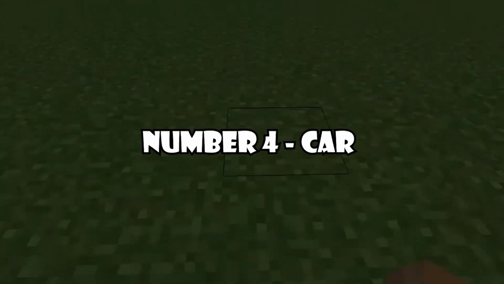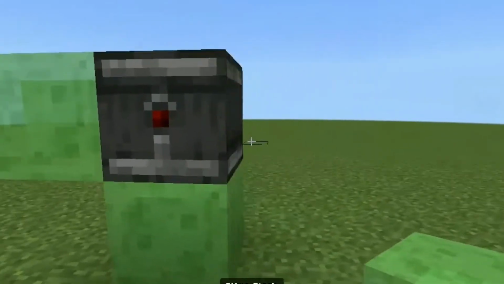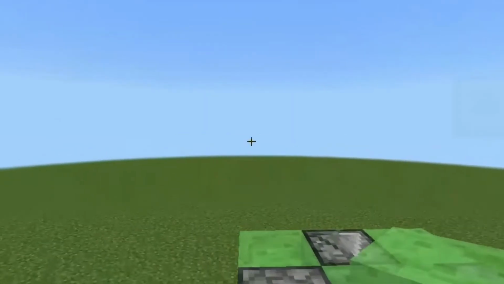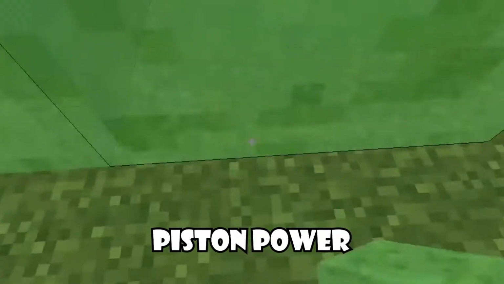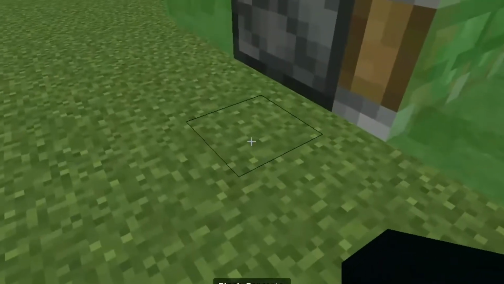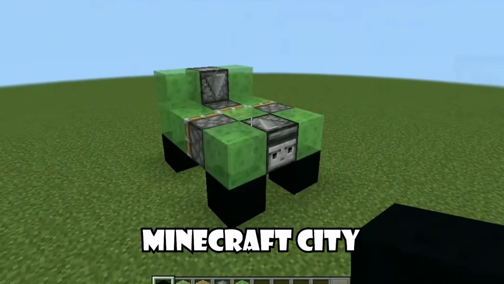Number 4, car. Are you ready to build your dream ride in blocky style? Don't think that this redstone car runs on a wheel. No, it glides with piston power. And trust me, it is perfect for flexing in your Minecraft city.